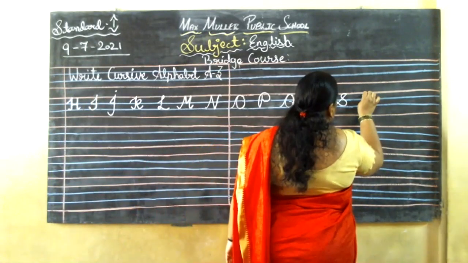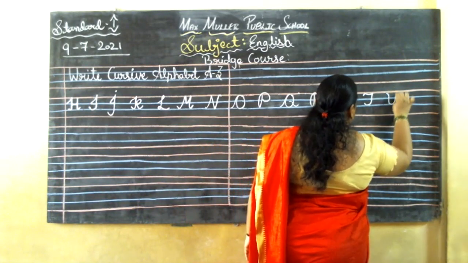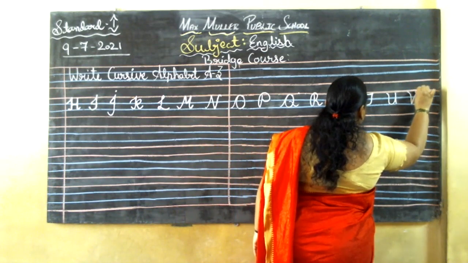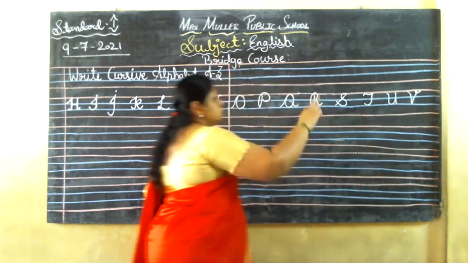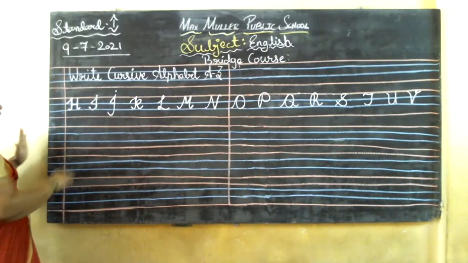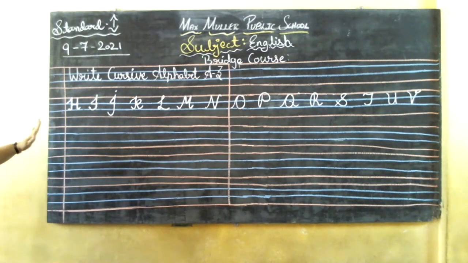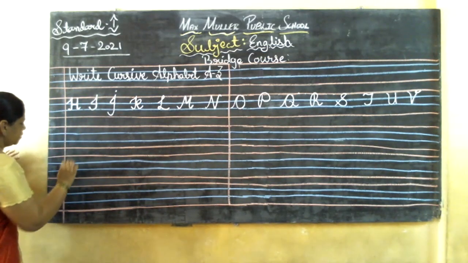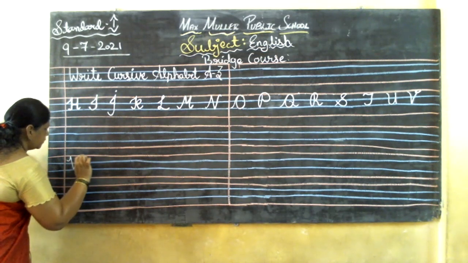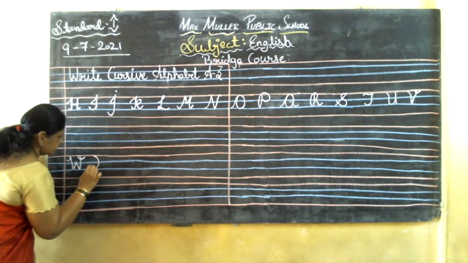Okay. Yes. Next is T. Okay. U. V. Okay. I'll stop there. I'll leave 2 lines. So this is your homework, children. You need to write it. This one is your homework. Okay. V. So here I'll write the W. Yes, W. X is like this, children.